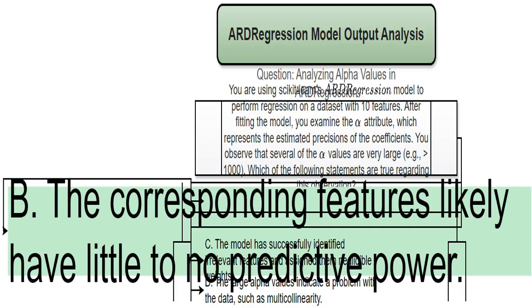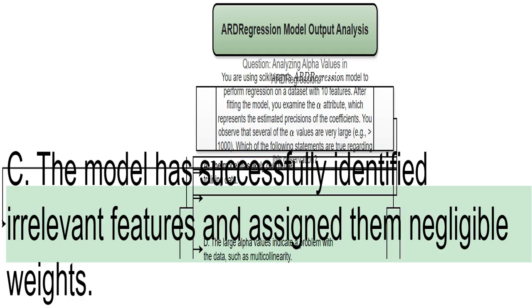A large alpha value means a high precision for the coefficient. The model believes that the coefficient is very close to zero. That indicates the feature it corresponds to is not useful in predictions. If a feature has little predictive power, its weight will be close to zero, and it's like the model has ignored that irrelevant feature.